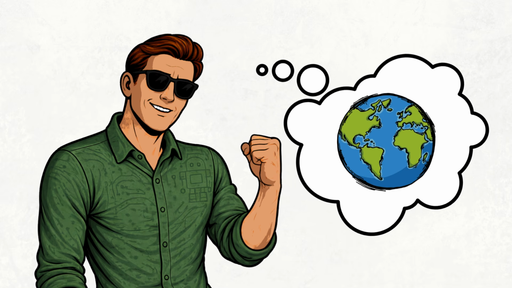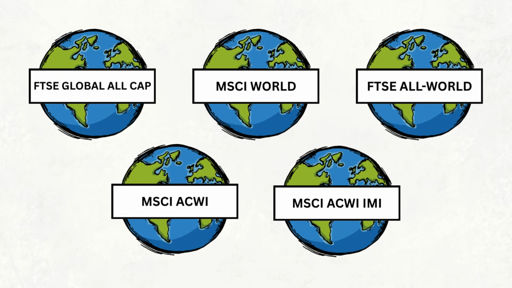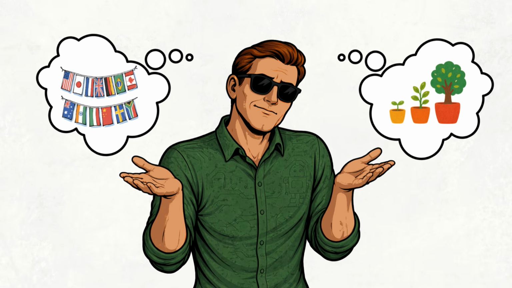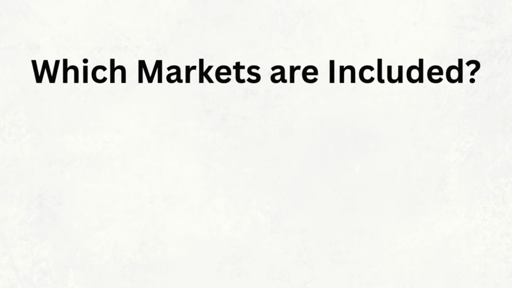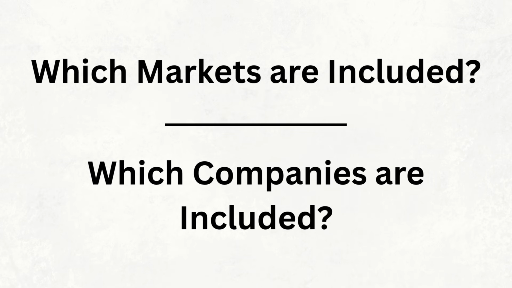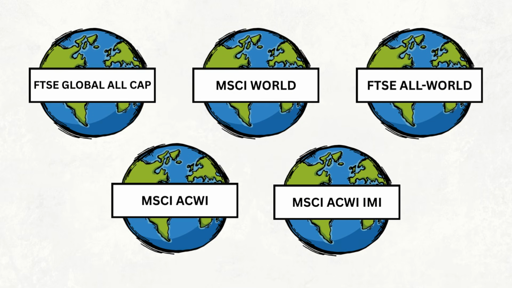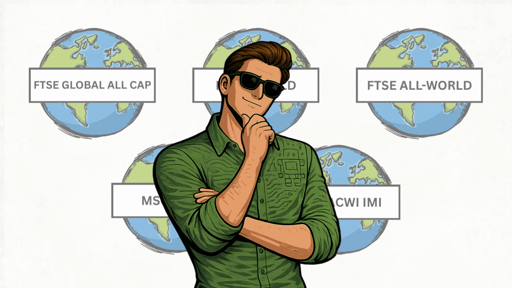Well, the good news is that understanding these 5 indexes is actually much easier than it first appears. Because although there are 5 different indexes, the differences between them can largely be explained by answering just 2 questions. Which markets are included, and which companies are included? Once we understand those 2 questions, the 5 indexes start to make a lot more sense.